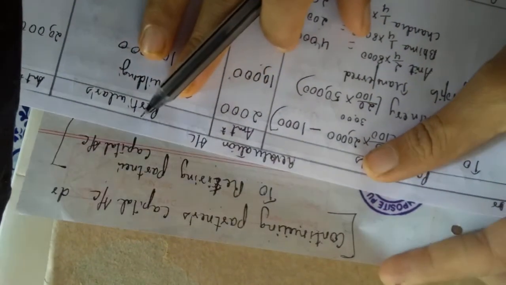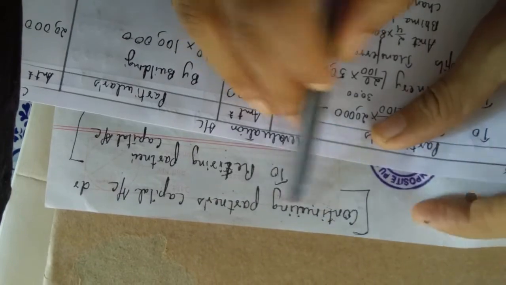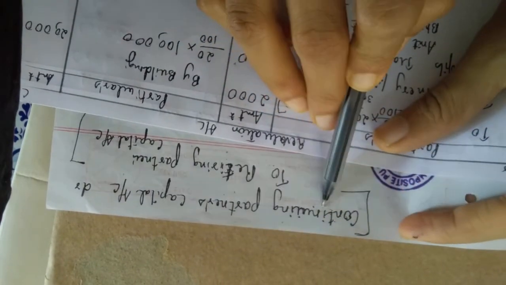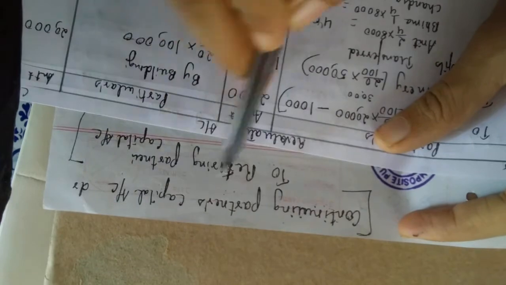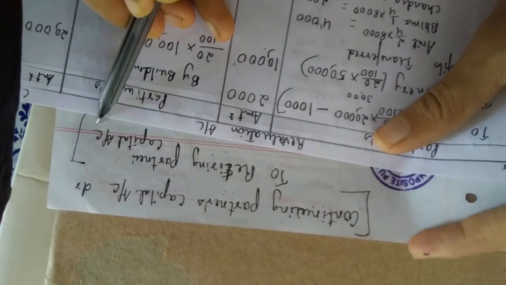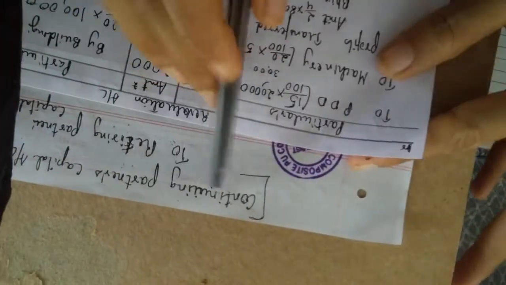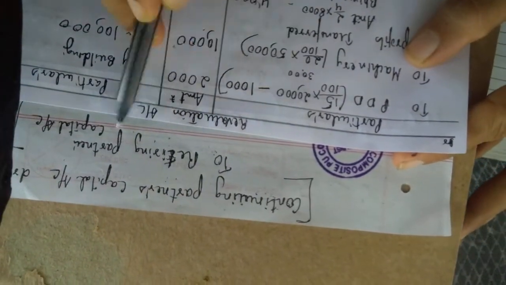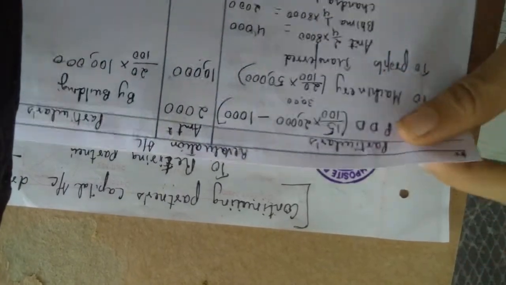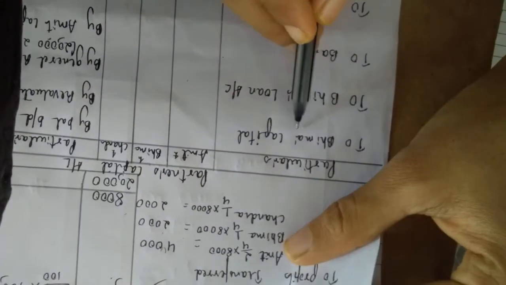Continuing partners capital account debtor to retiring partners capital account. Please write this. In the exam there is no need to write it, it is just for your understanding here. Continuing partners capital account debtor to retiring partners capital account. Who is retiring here? See here, Bhima decided to retire. Bhima retires. So to the retiring partner, to Bhima.